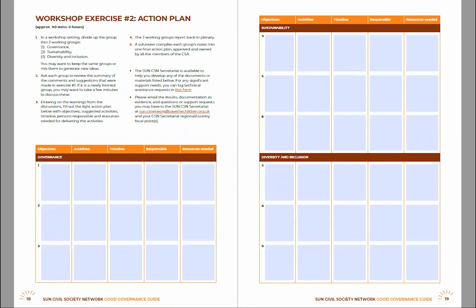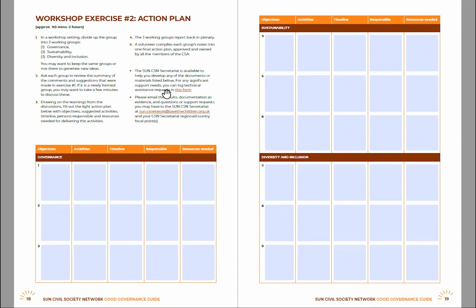So now you've completed the Good Governance Index checklists, we have suggested a workshop exercise to help you plan and improve your governance structures. The guidance for this workshop can be found here at the start. This should usually take around 90 minutes to 2 hours, so it can be done quite quickly within a day, and we expect everybody within the Sun Civil Society Alliance to work together on this.